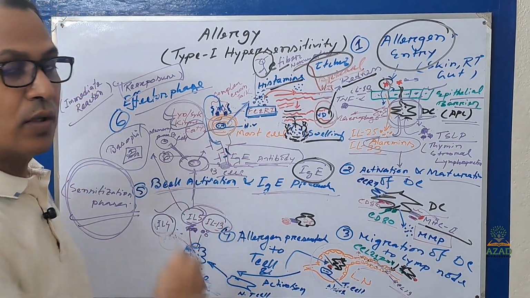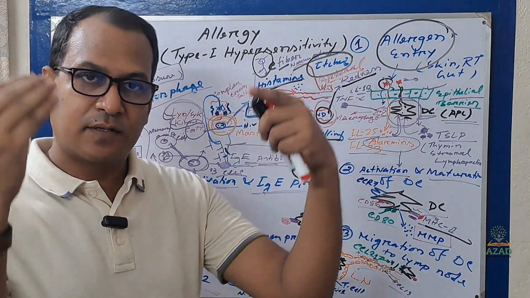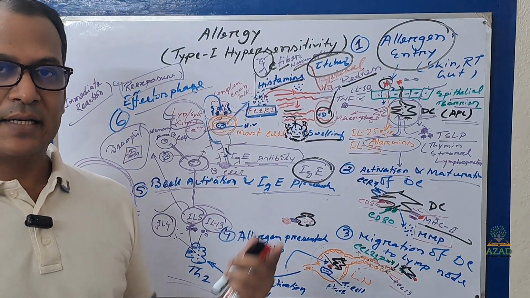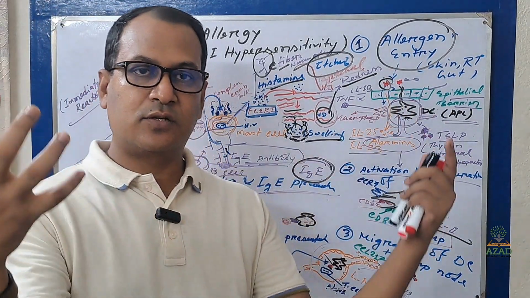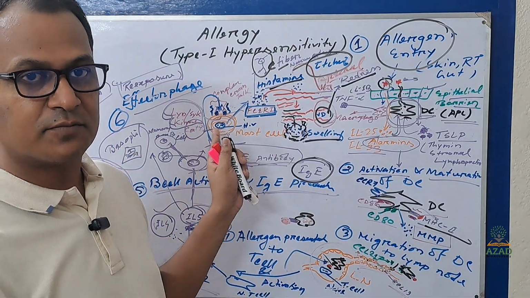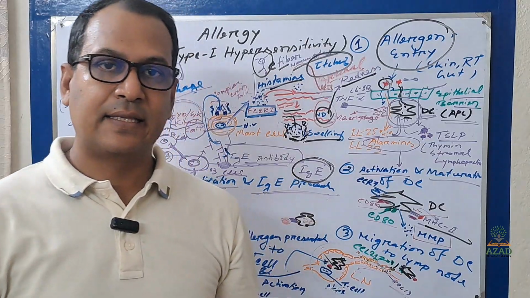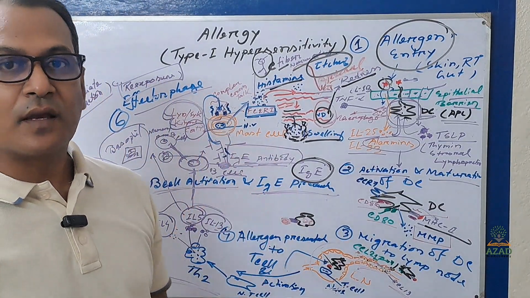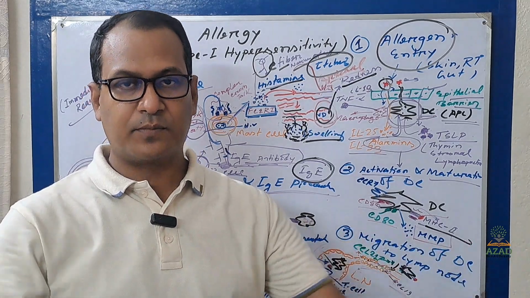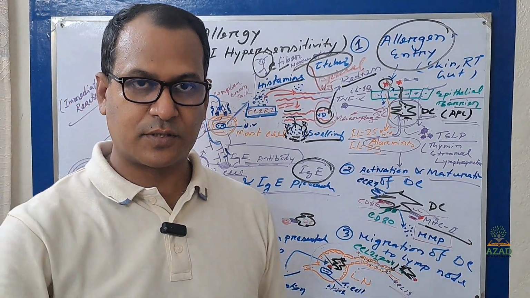The antibody will bind with the mast cell on the surface receptor Fc epsilon RI, and during second exposure it will make a cross link and activate the Syk kinase pathway, and it will increase the intracellular calcium, and that will rupture the histamine vesicle, and it will release histamine or other protease or inflammatory substance like prostaglandin.